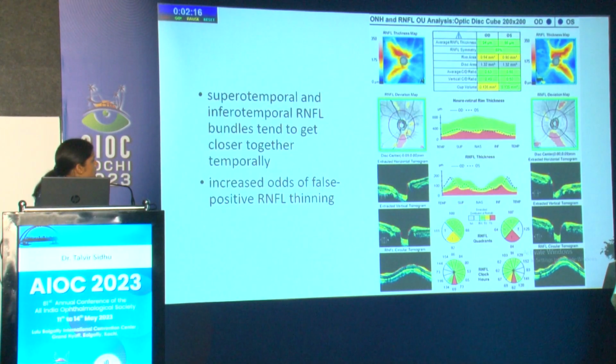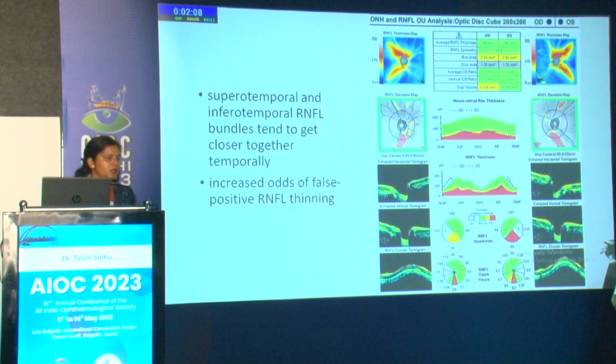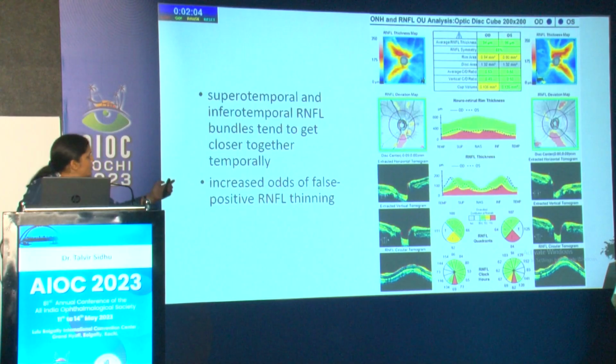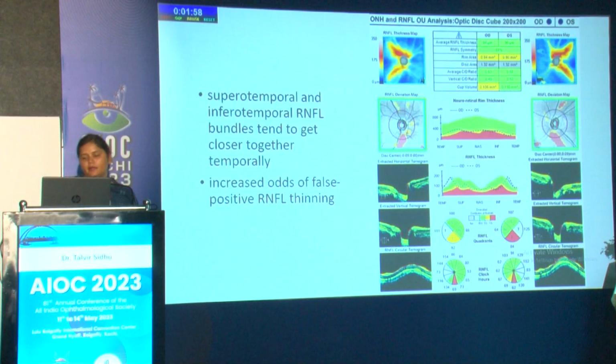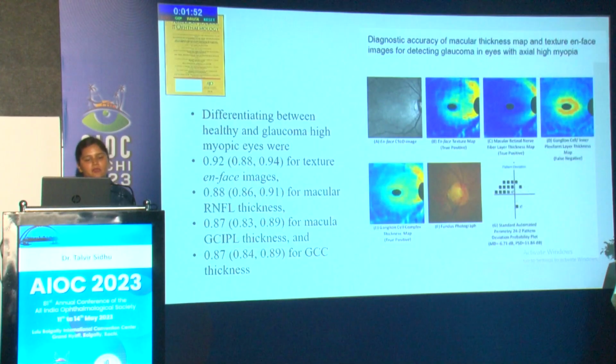So there is a very high temporal neuroretinal rim and a low inferior rim. It is important that once you are diagnosing a glaucoma person with myopia or doing OCT, you should look exactly at these maps: if there is temporalization of the retinal nerve fiber layer, do not think that otherwise the retinal nerve fiber layer has been thinned.